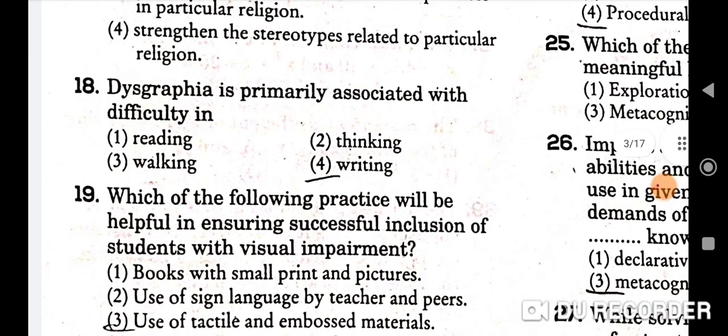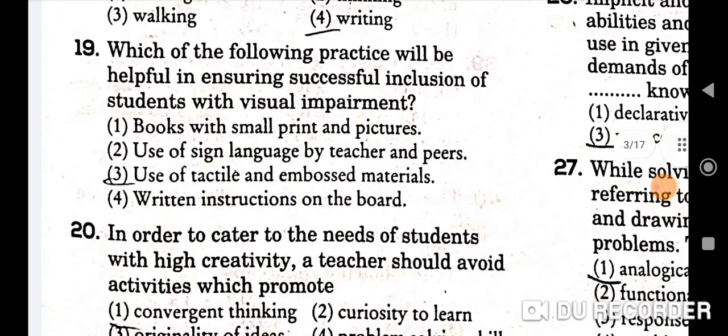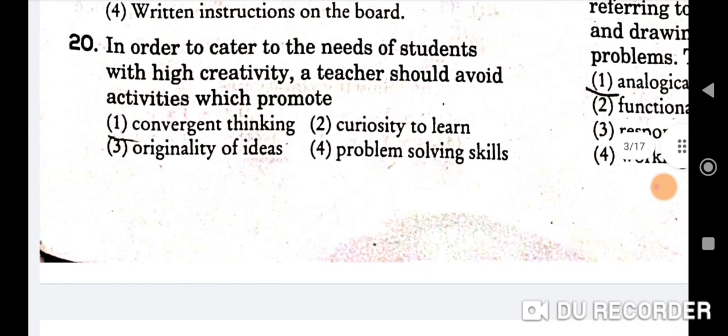Next, 18th question is, dysgraphia is primarily associated with difficulty in writing. Fourth will be the correct option. 19th question is, which of the following practice will be helpful in ensuring successful inclusion of students with visual impairment? Correct option is use of tactile and embossed materials. Next question is, in order to cater to the needs of students with high creativity, a teacher should avoid activities which promote convergent thinking.